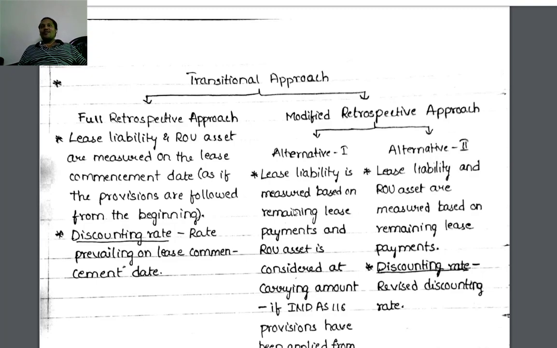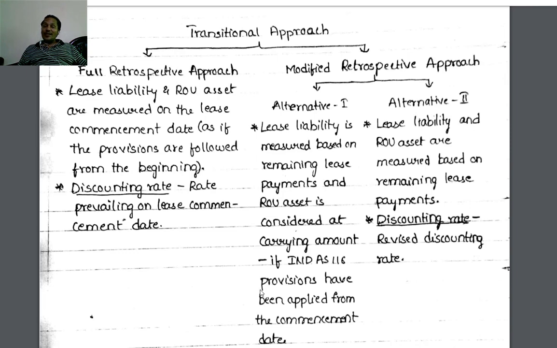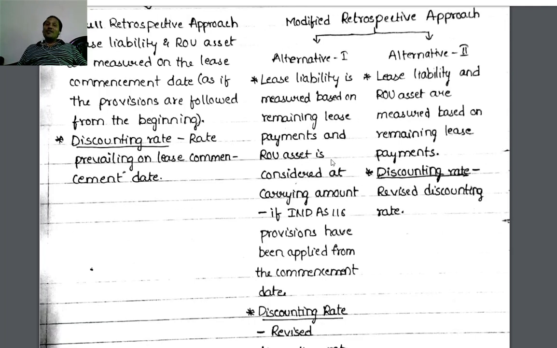For the modified retrospective approach, the discounting rate is the revised discounting rate, because in both alternative 1 and alternative 2, lease liability is based on remaining lease payments. Whereas ROU asset is different in these two. Under alternative 1, ROU asset is considered as if the provisions are followed from the beginning. What would be the carrying amount? The carrying amount we will consider under alternative 1, whereas under alternative 2 it is equal to lease liability based on remaining lease payments.